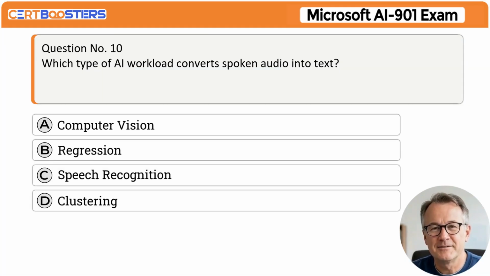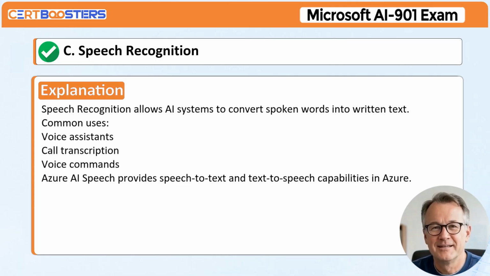Question number 10. Which type of AI workload converts spoken audio into text? A. Computer vision. B. Regression. C. Speech recognition. D. Clustering. Correct answer, C. Speech recognition.